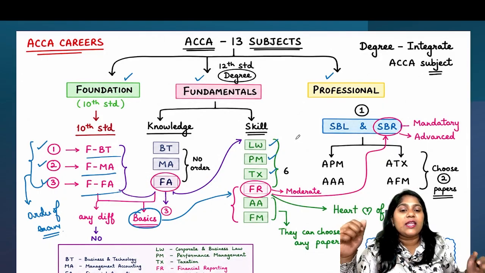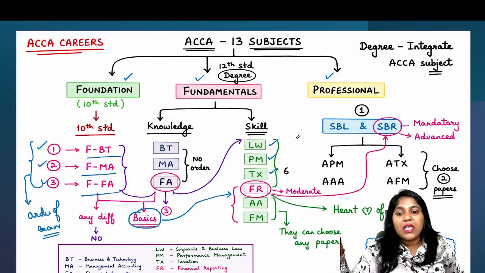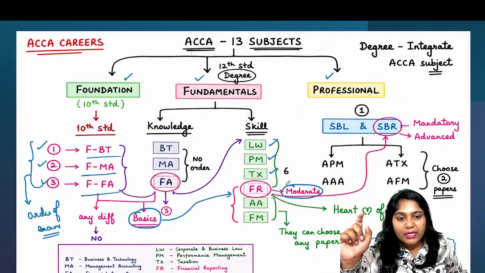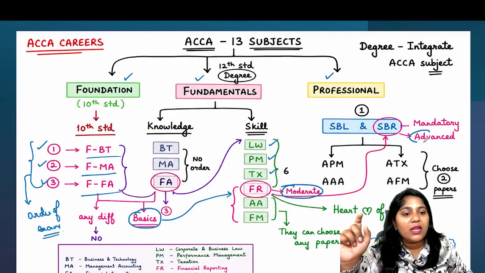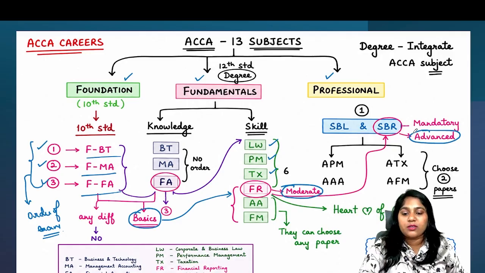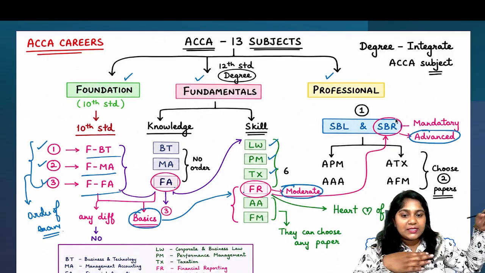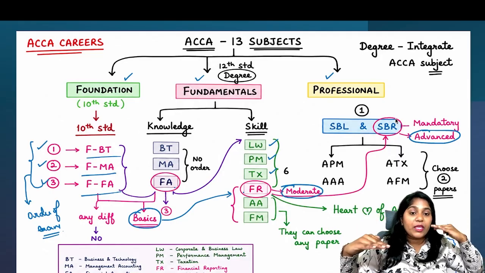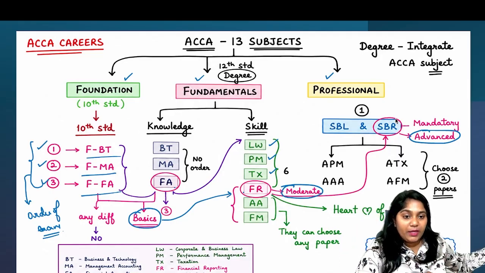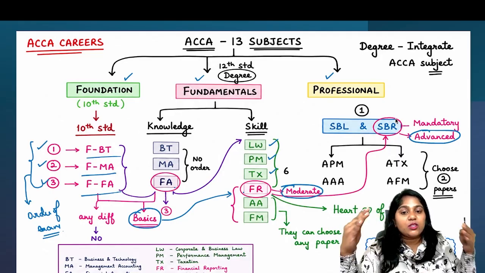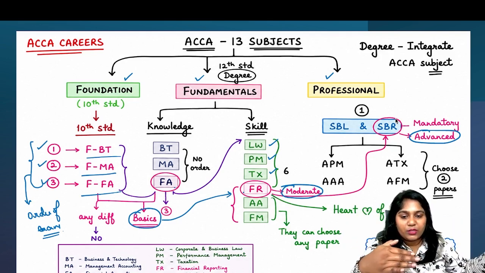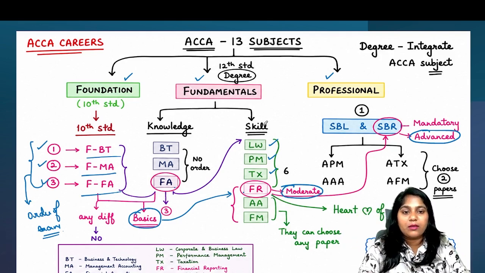However, in skill level, we have around 6 subjects. Financial accounting is the basics, financial reporting is the moderate level, and SBR is the advanced level of the same subject. So if you take FA, FR, SBR, all 3 have a connection, where FA is the basics, FR is the moderate paper, and SBR is the advanced level paper. So each and everything is very important for us. Right? Yes.